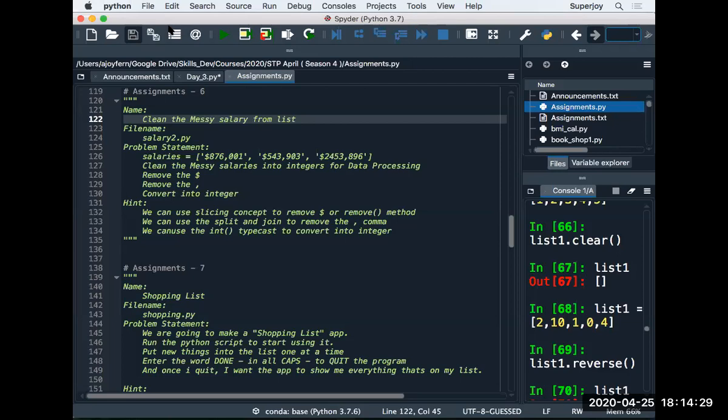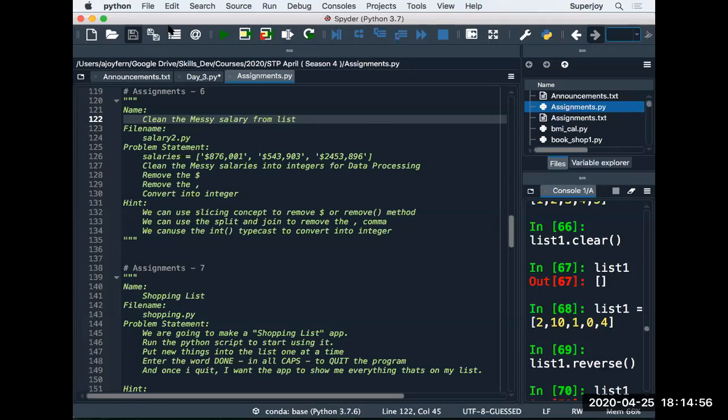When the user enters an item, put it into your list. Sir has explained to you today how to append items into a list. And when anybody enters DONE, you need to terminate the while loop. I remember sir has explained the use case of break. This is the hint which I am trying to give you.